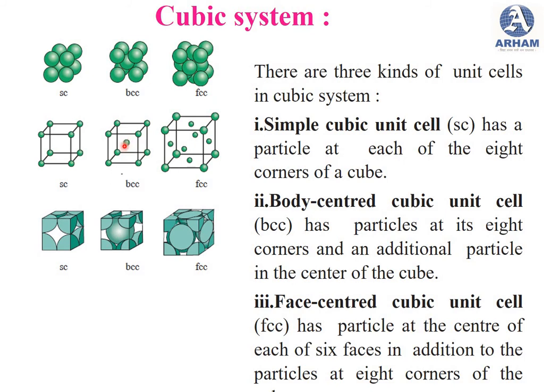Then the face centered cubic, or FCC, unit cell has particles at the center of each of the 6 faces in addition to particles at the 8 corners of the cube.